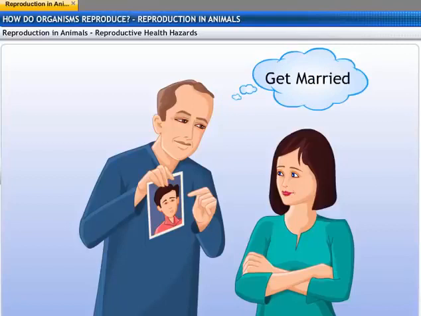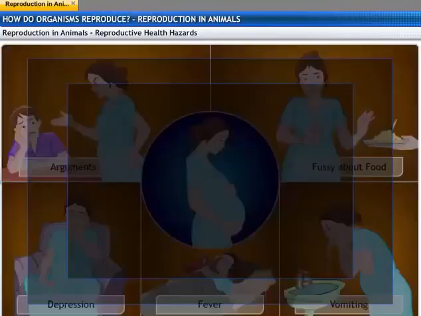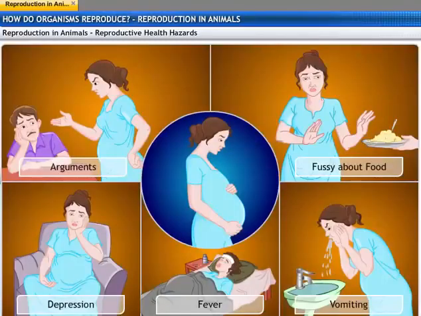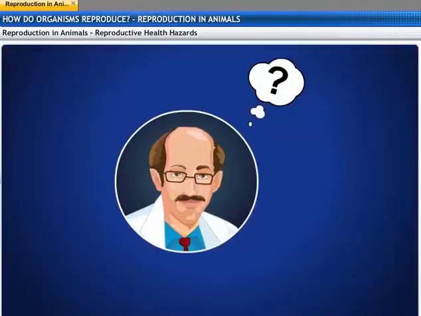All of you may have pressures from external sources to indulge in sexual acts or get married and have children. But you must understand the consequences it may have on your health. A sexual act always has the potential to cause a pregnancy. Pregnancy makes major demands on the body and the mind of a woman, and if she is not prepared for it, her health may be adversely affected. So, how does one avoid this situation?